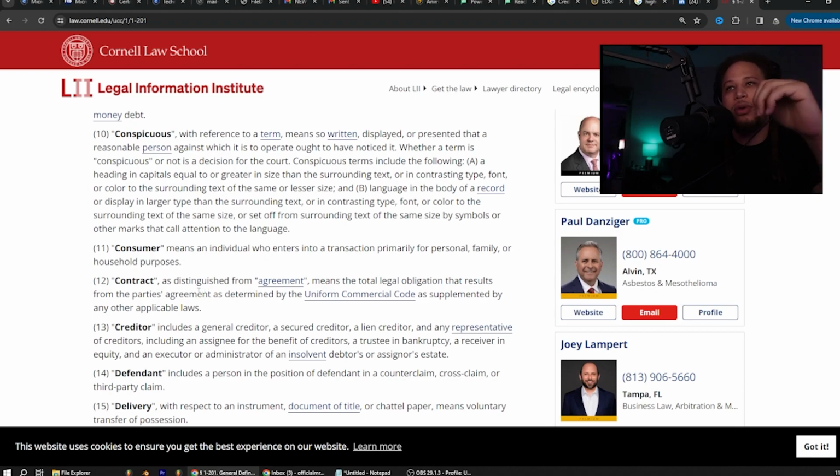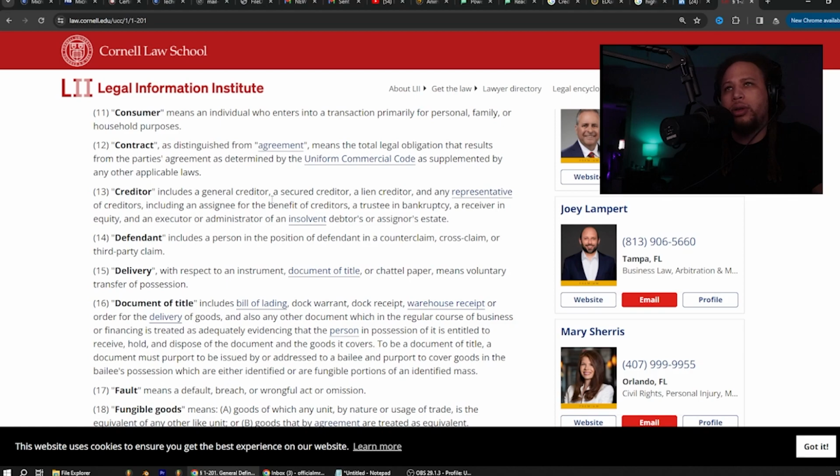Contract, as distinguished from agreement, means the total legal obligation that results from the parties' agreement as determined by the Uniform Commercial Code, as supplemented by any other applicable laws. Creditor includes a general creditor, a secured creditor, a lien creditor, and any representative of creditors, including an assignee for the benefit of creditors, a trustee in bankruptcy, a receiver in equity, and an executor or administrator of an insolvent debtor's or assignor's estate. Defendant includes a person in the position of defendant in a counterclaim, cross-claim, or third-party claim.